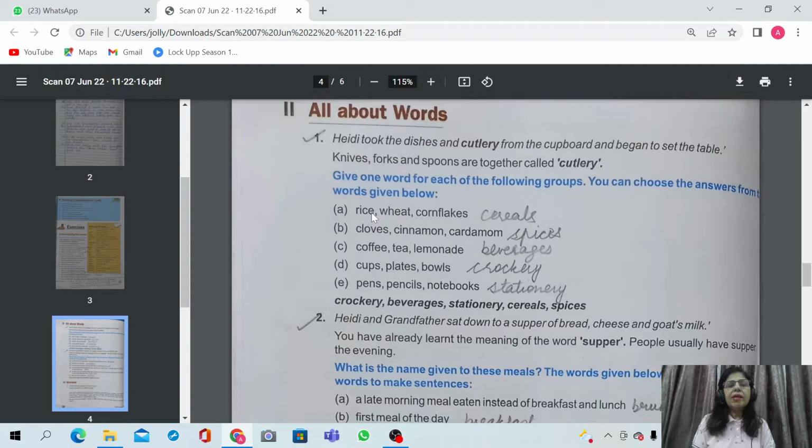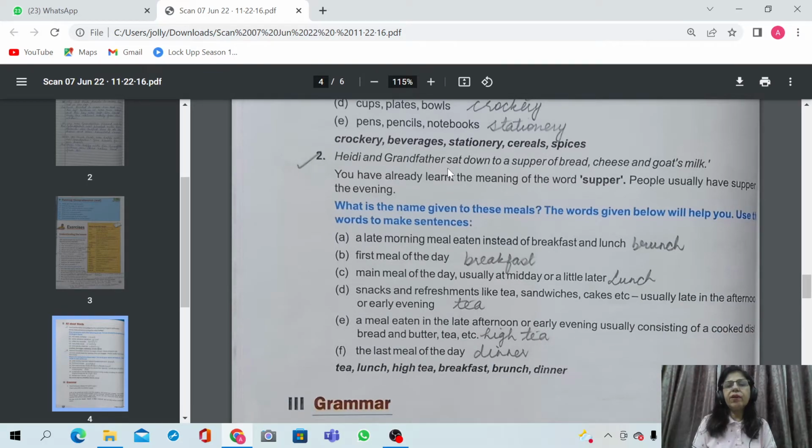Number 1, rice, wheat, cornflakes. So these are called cereals. Cloves, cinnamon, cardamom. These are called spices. Coffee, tea, lemonade. These are called beverages. Cups, plates, bowls. These are called crockery. Pens, pencils, notebooks. These are called stationery. So, to all these groups of words, one word has been given. So you can see the spellings here. Next exercise.